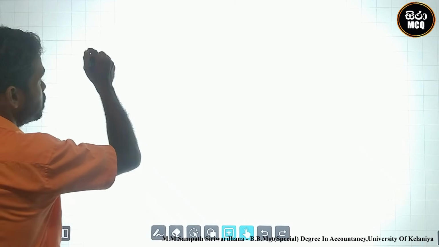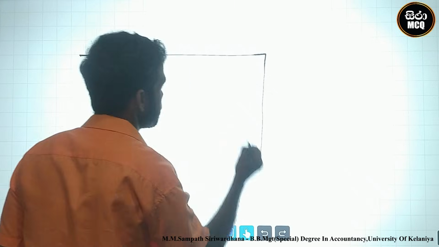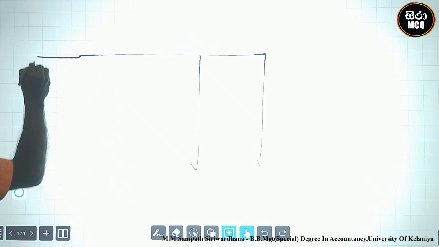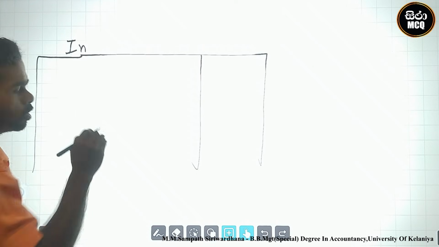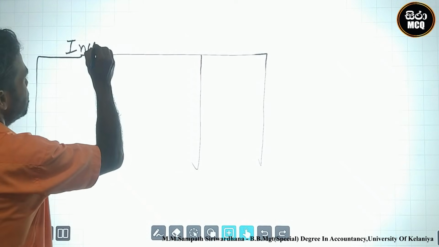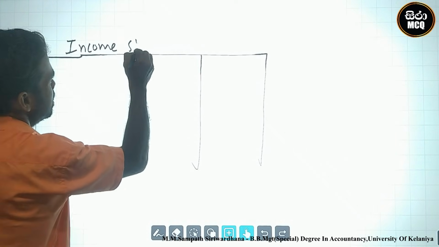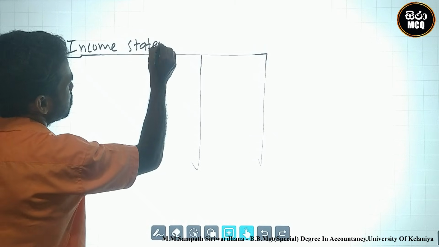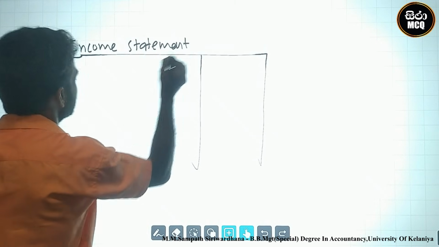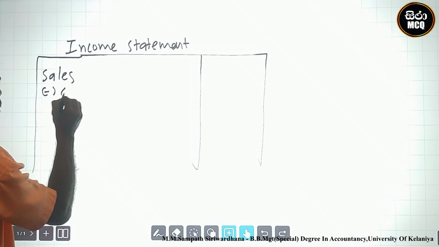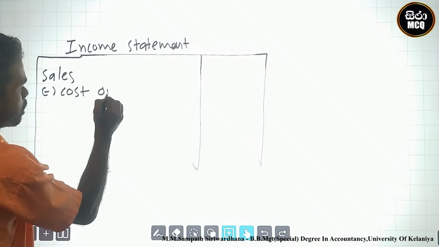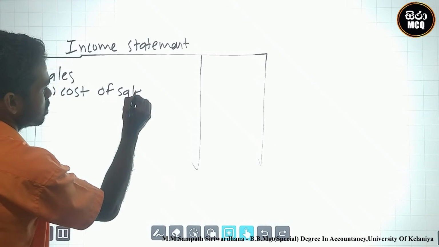What is the structure of the income statement in a sole business? There is sales, minus cost of sales.